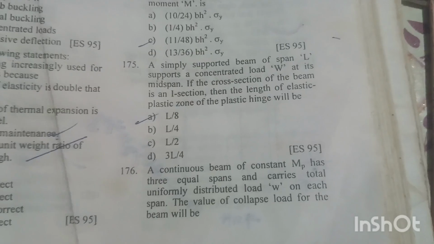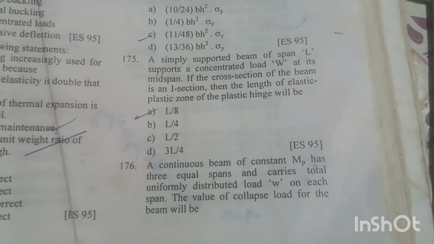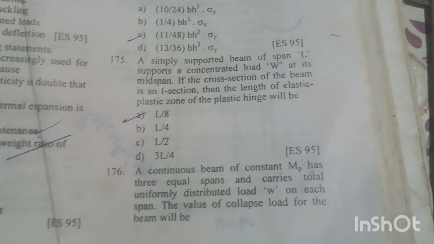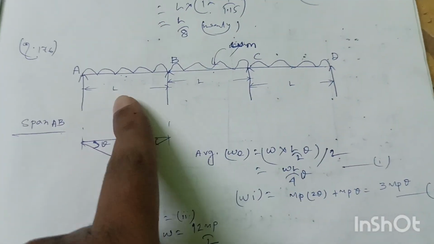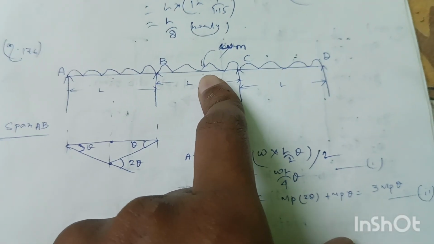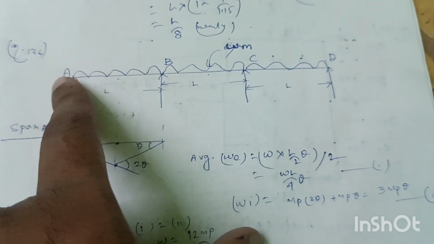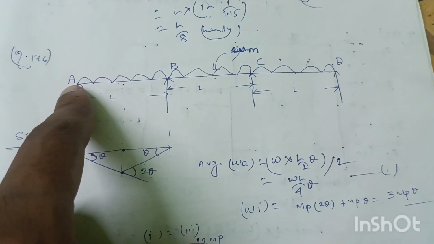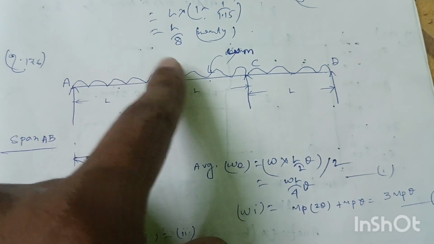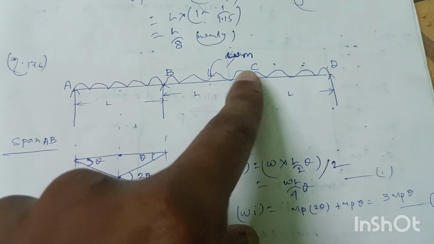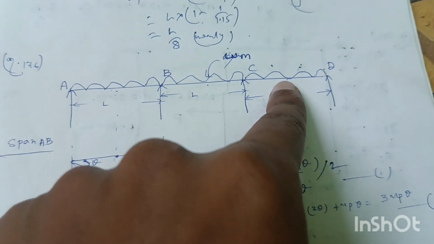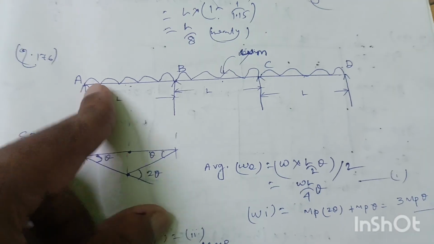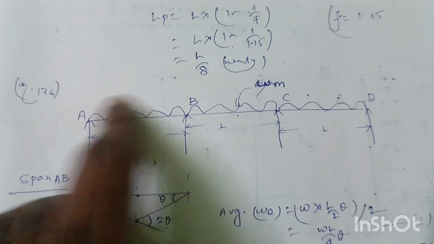Question number 176. A continuous beam of constant MP has 3 equal spans and carries total uniformly distributed load W on each span. The value of collapse load for the beam will be. This is the continuous beam of UDL load W on each span A, B, C, D. For this beam, the plastic hinge will form at the middle of this load at here, at the middle of this load at here, and at a distance 0.414 L from D. The plastic hinges will not occur at A and at D because they cannot take moment.